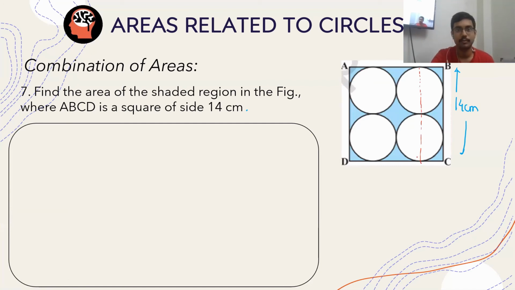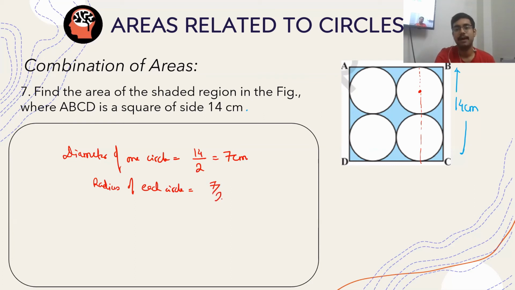So the diameter of one circle will be 14 by 2, that is 7 centimeter. So basically, the radius of each circle will be 7 by 2 centimeter.